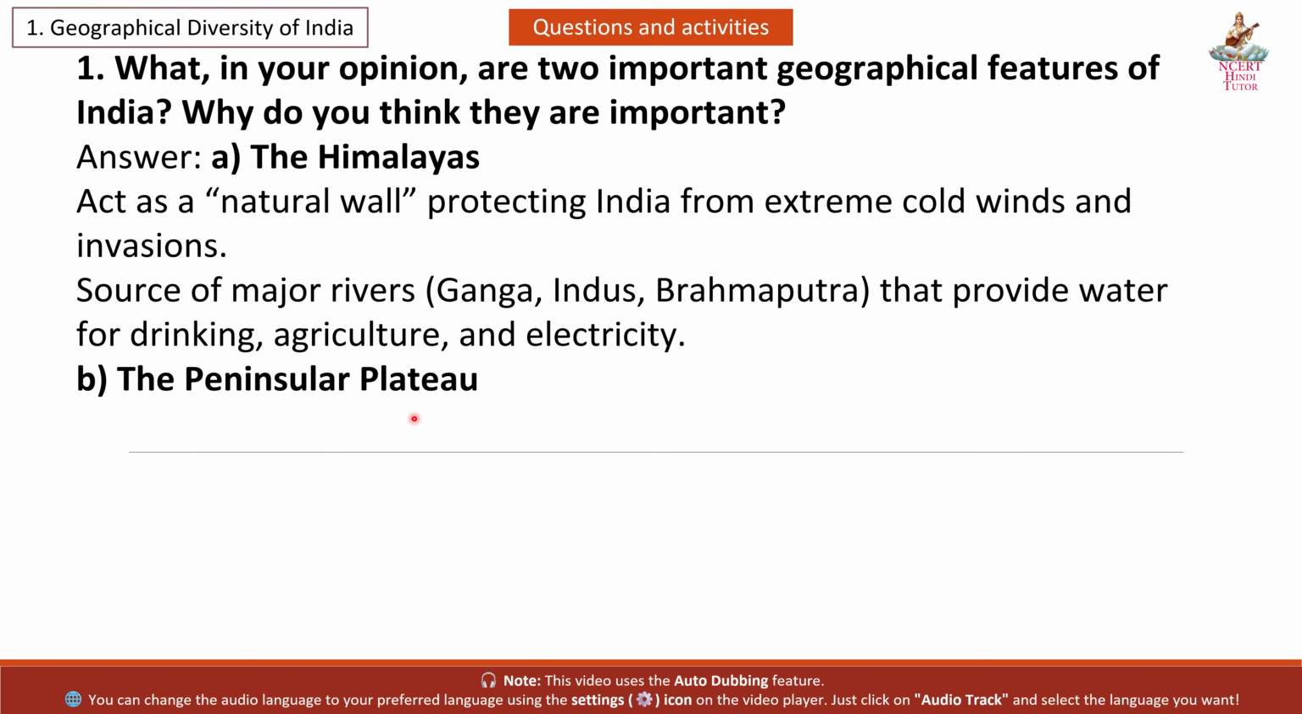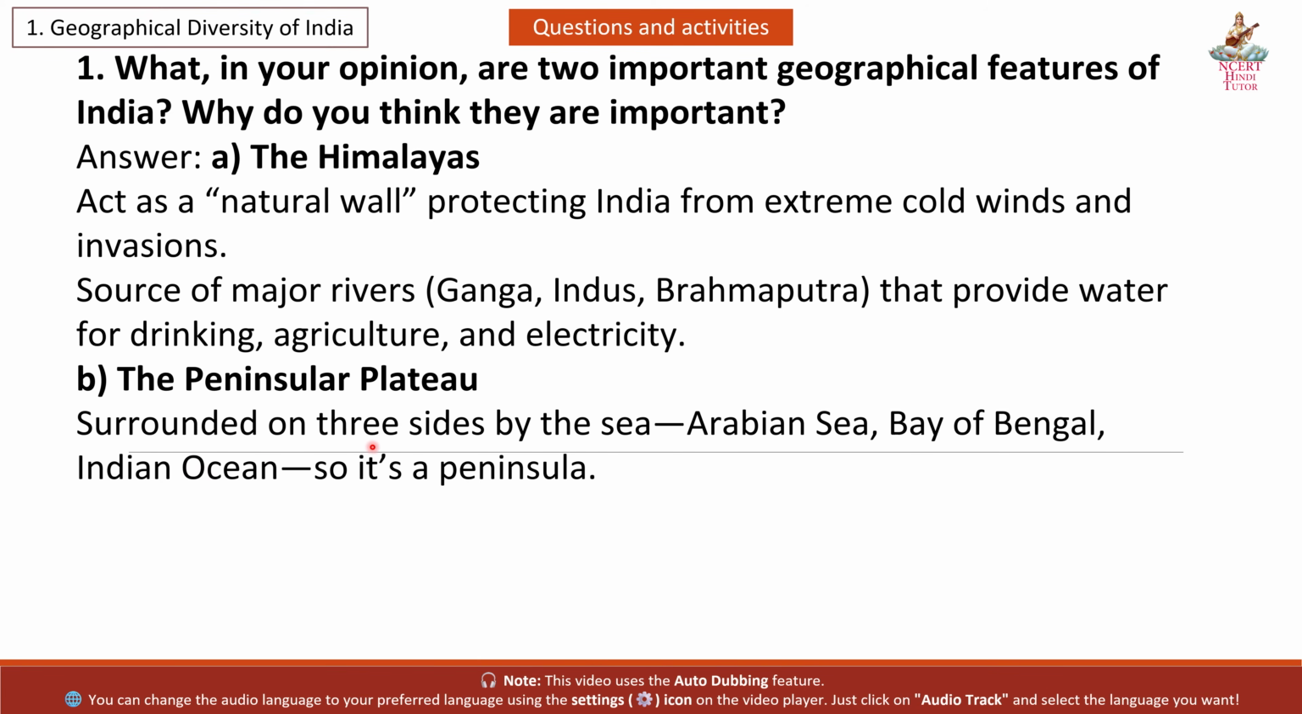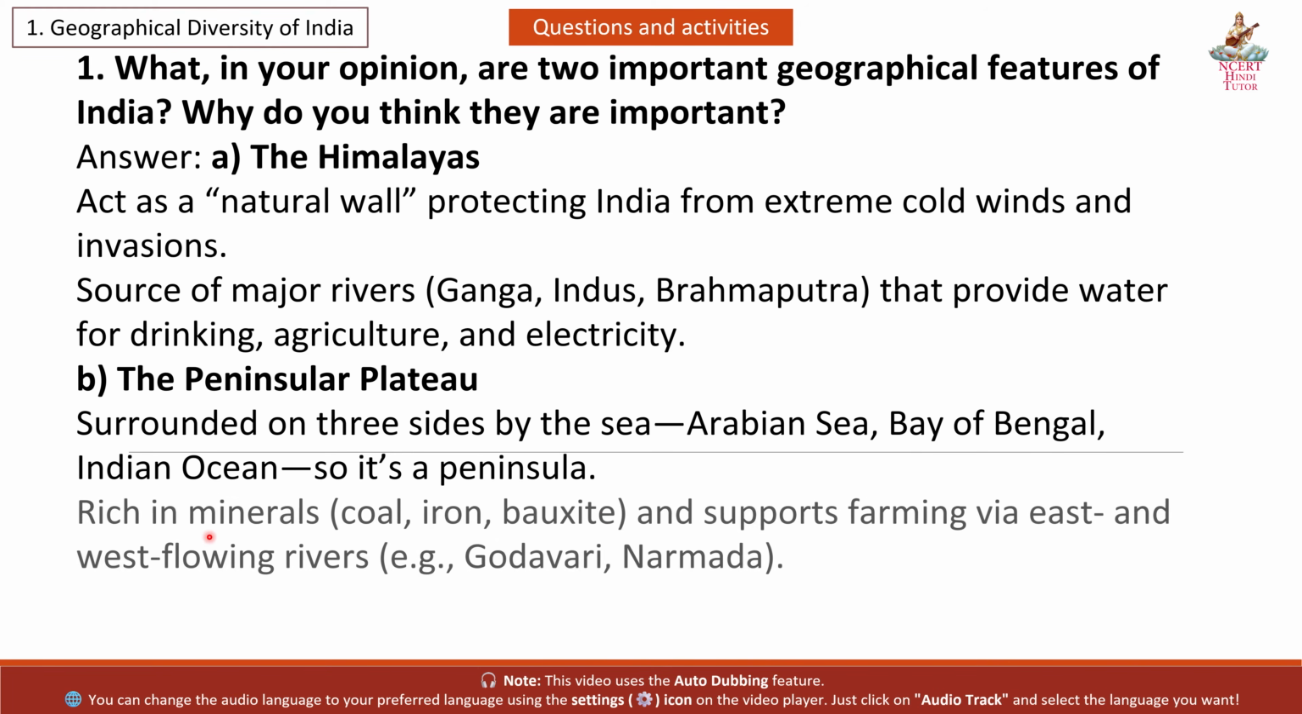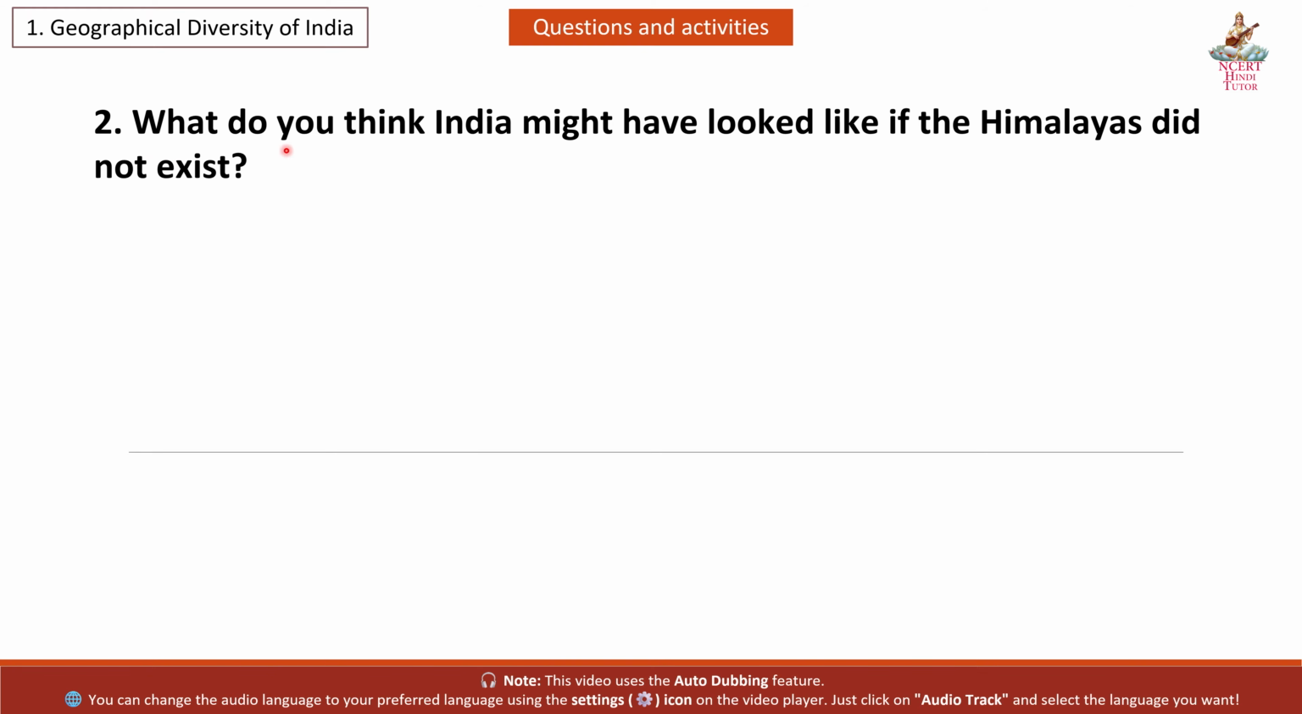B. The peninsular plateau surrounded on three sides by the sea: Arabian Sea, Bay of Bengal, Indian Ocean. So it's a peninsula rich in minerals, coal, iron, bauxite, and supports farming via east and west flowing rivers, example Godavari, Narmada. Question 2. What do you think India might have looked like if the Himalayas did not exist?